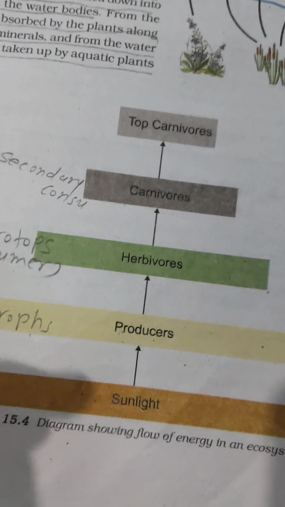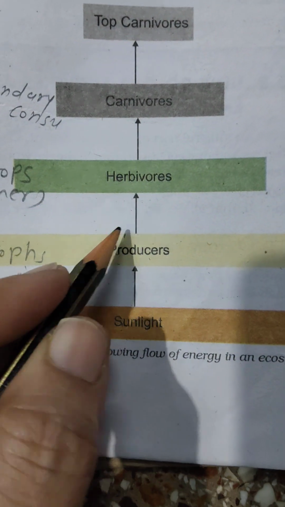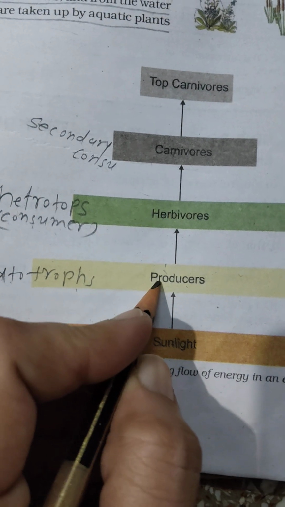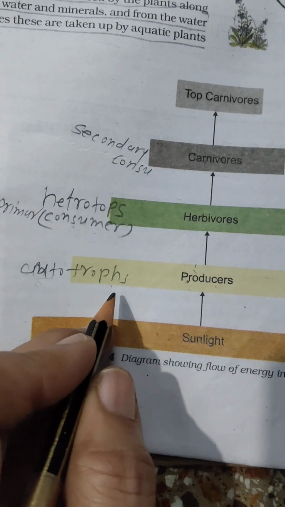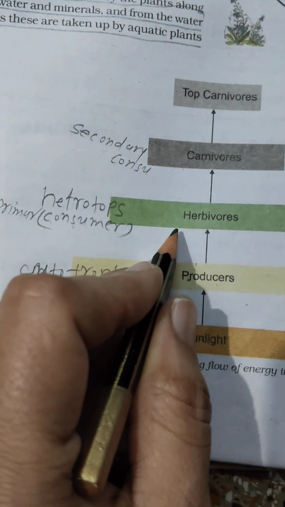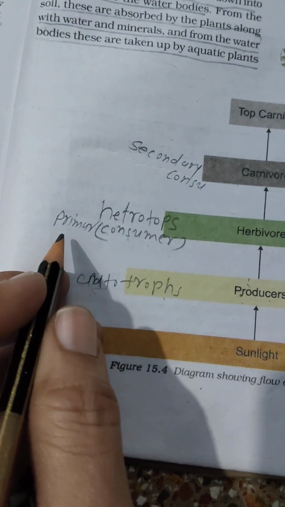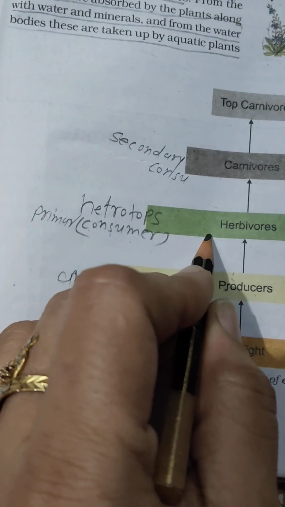This is the trophic levels figure. Sunlight, the producer uses sunlight. This is first level. Producer known as autotrophs. Herbivores, which are known as heterotrophs or primary consumers, are the second level.